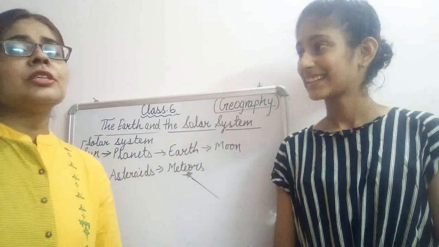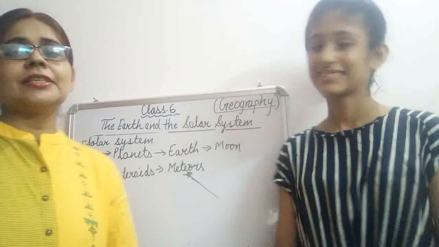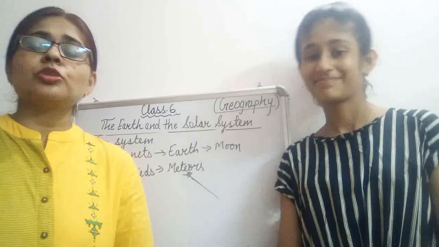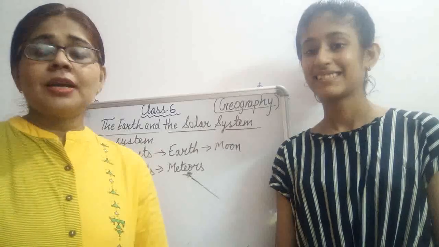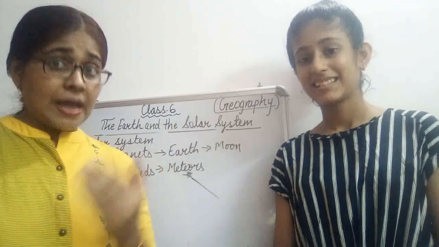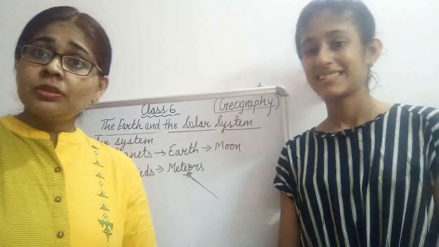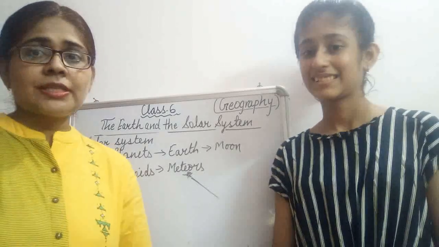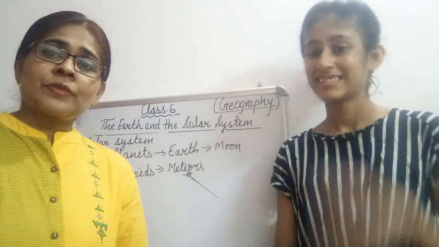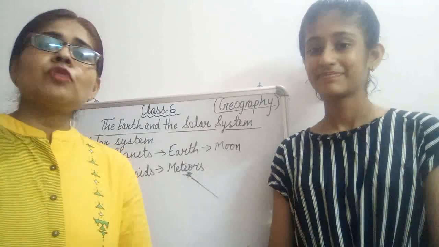So this was all about this chapter, the Earth and the solar system. Here we study the solar system and all the things which are part of the solar system like the star, planets, and the main planet Earth, Moon, satellites, meteors, asteroids, and everything. So this was all about this chapter.